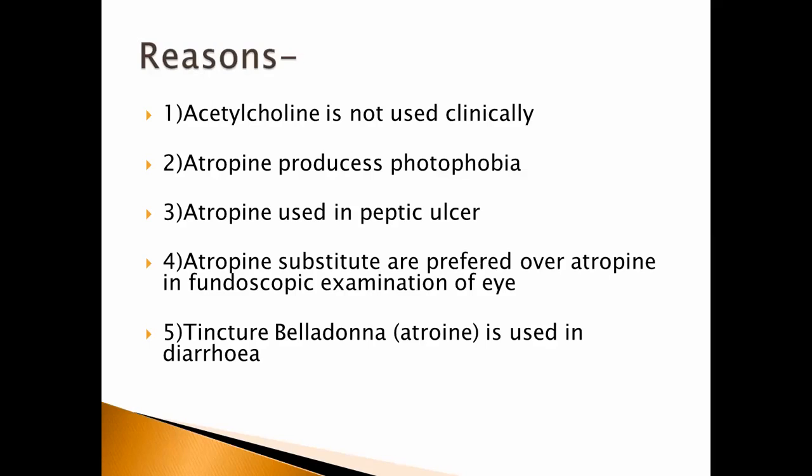How is mydriasis produced here? Then cycloplegia: the individual can see objects which are far away, but cannot see objects near him. The person who is suffering from both mydriasis and cycloplegia cannot respond to bright light, which is termed photophobia. Hence, atropine produces photophobia by producing mydriasis and cycloplegia. How does atropine produce photophobia? All of you understand?